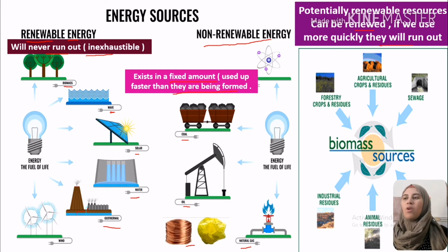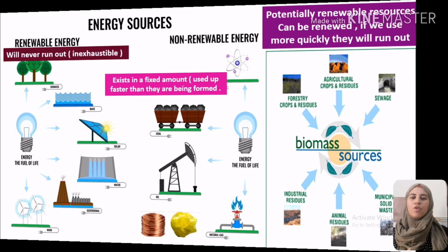Like what? Forests, crops, agriculture crops, and sewage. Sewage is used as a source of energy in some places. We have industrial residues. We have animal resources. They are very important. And some solid wastes, we can recycle them and reuse them. So we have three main types of resources of energy.